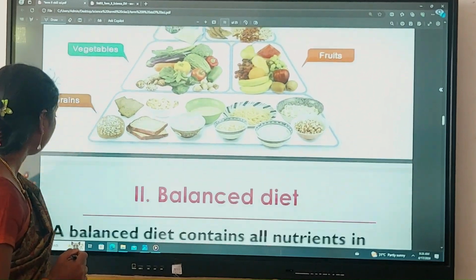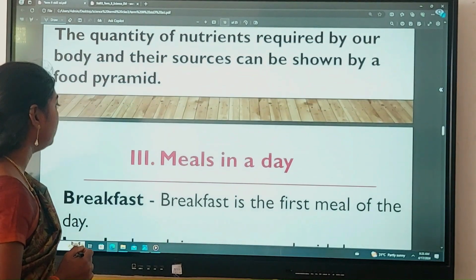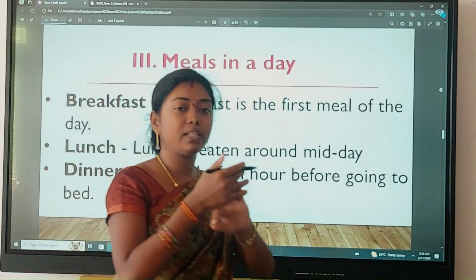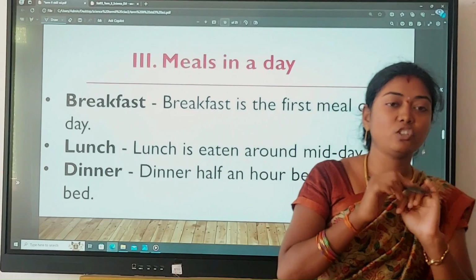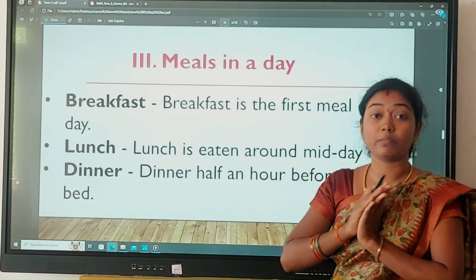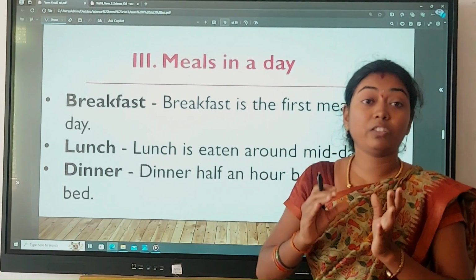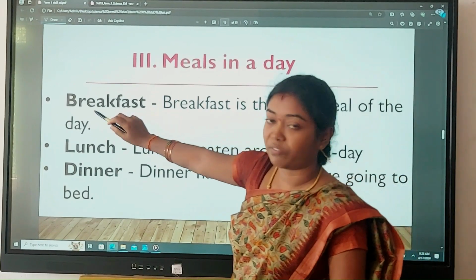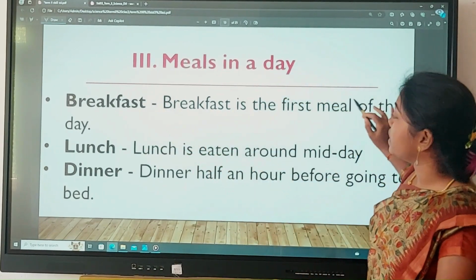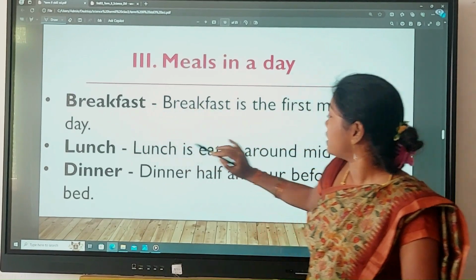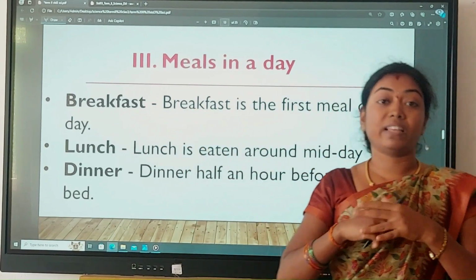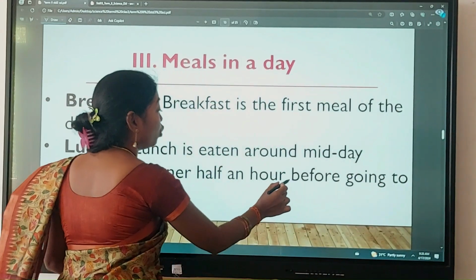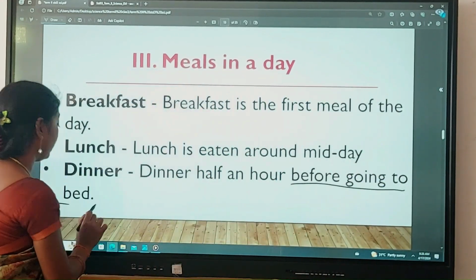Okay. And the next one, meals in a day. There are 3 meals in a day: breakfast, lunch and dinner. Breakfast is nothing but the first meal of the day, which we used to take before coming to school, isn't it? That is called breakfast. Lunch, it is eaten around midday, that is nothing but in the afternoon. Okay? And dinner, half an hour before going to bed, we have to take the dinner.